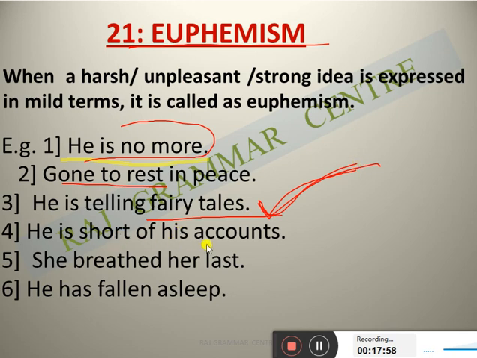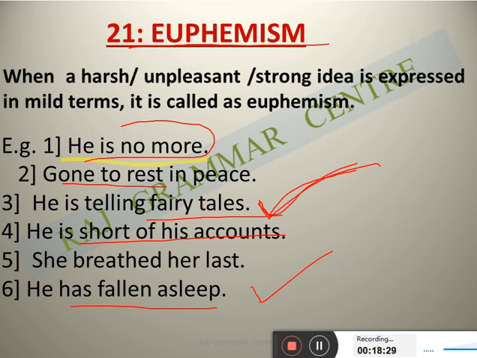"He is short of his accounts." Short of his account means the person is poor, a financial burden is there. "She breathed her last." Here it means the person died, the person passed away. "He has fallen asleep" means the person passed away.